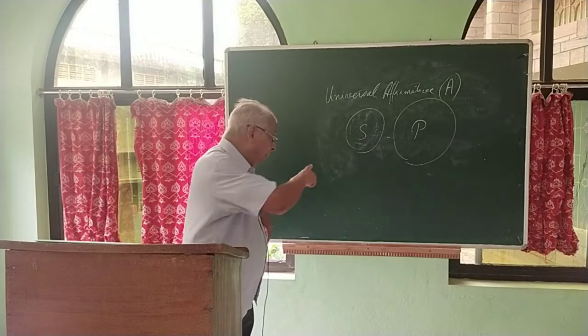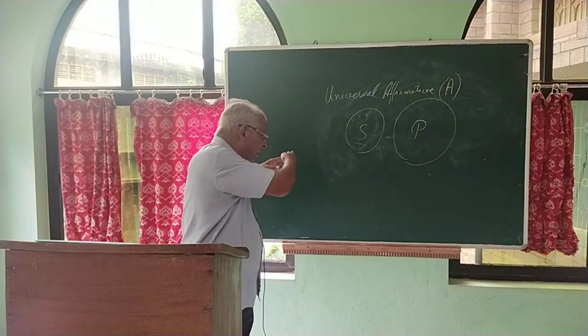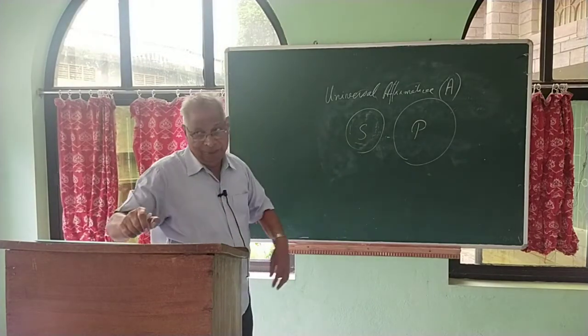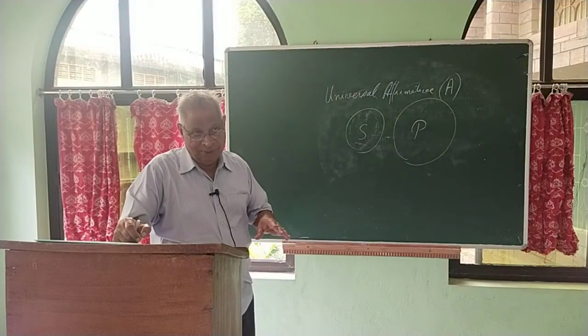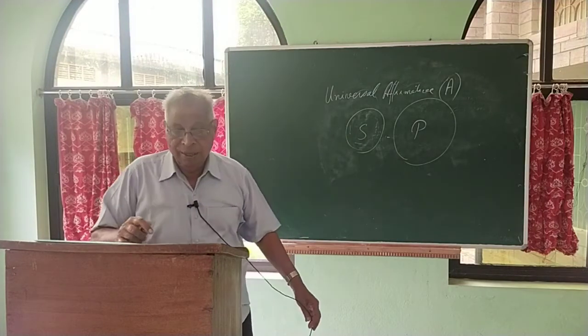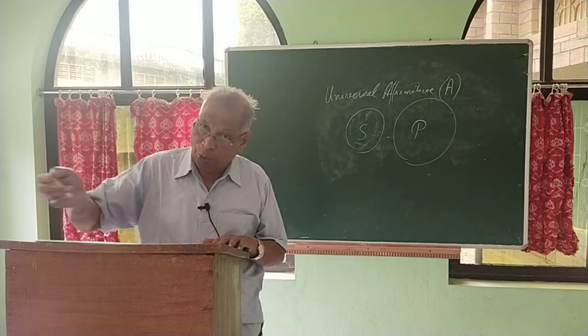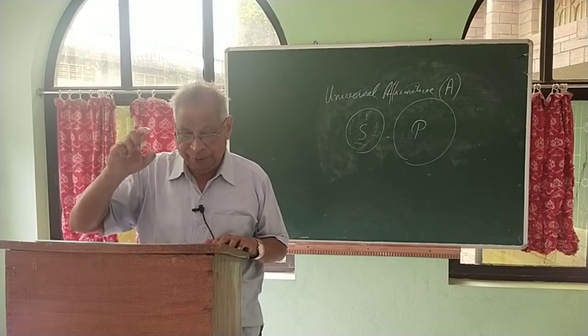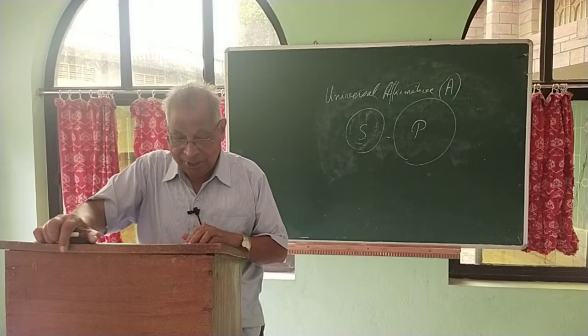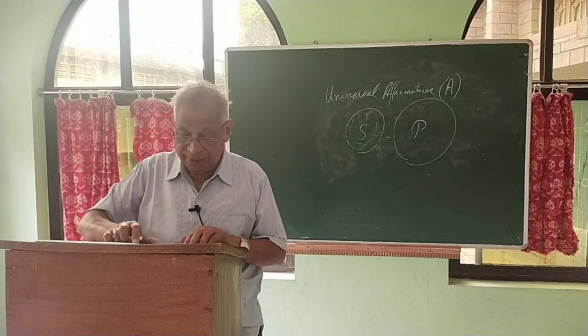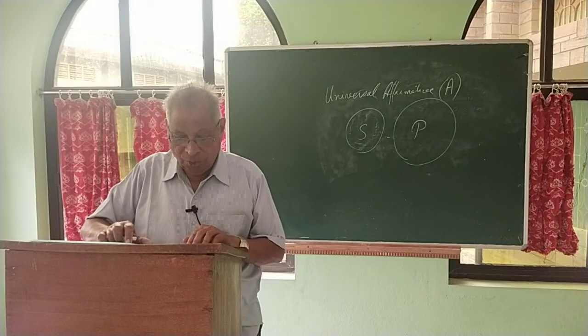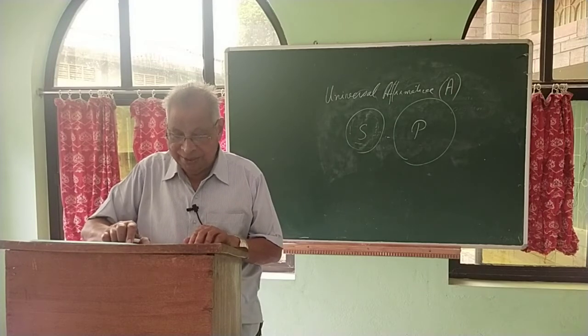Part of the S is included in the class P. Not totally included, not totally excluded. So partially, or some, means at least one.